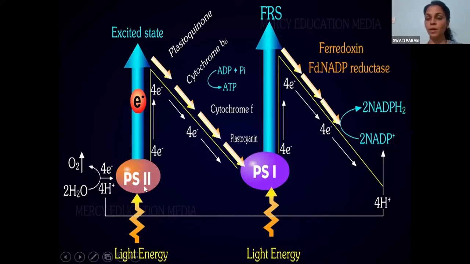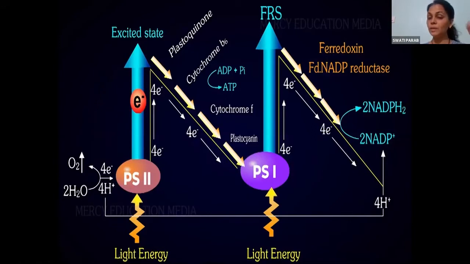See, in non-cyclic, both the photosystems are involved. Earlier, what happens? PS2 is going to absorb the light energy and will emit energy-rich electrons. How many energy-rich electrons are emitted here? 4. So these 4 energy-rich electrons will pass through these electron carriers. The electron carriers here are different: plastoquinone, cytochrome B6, cytochrome F, plastocyanine. But from plastocyanine, instead of going back to PS2, it will be absorbed by PS1.